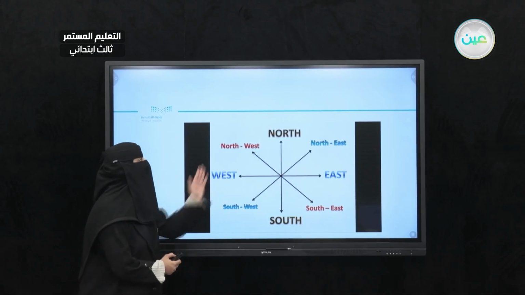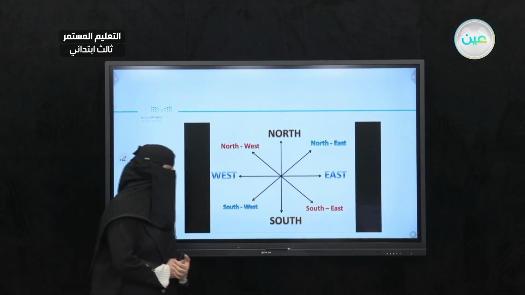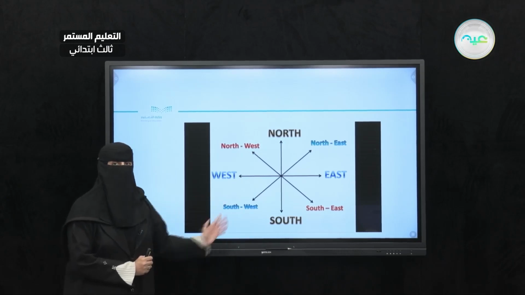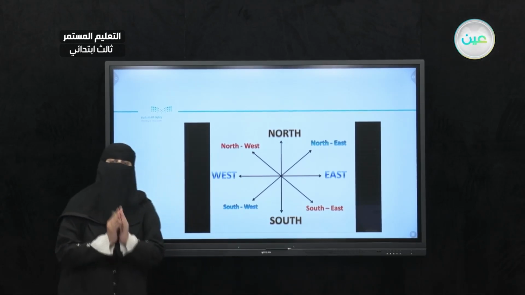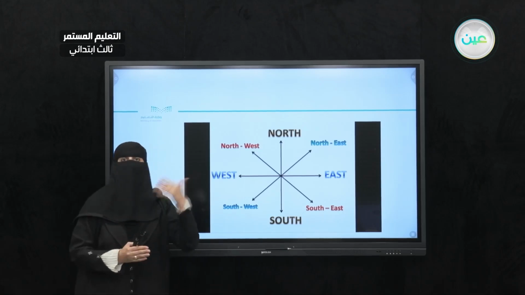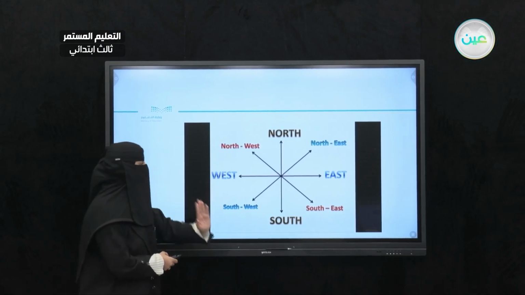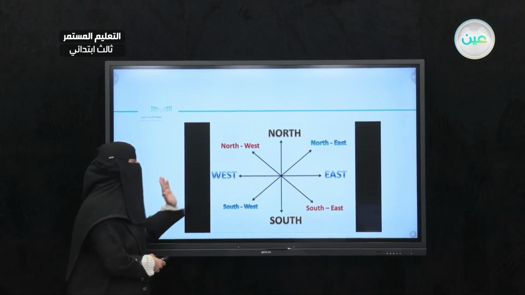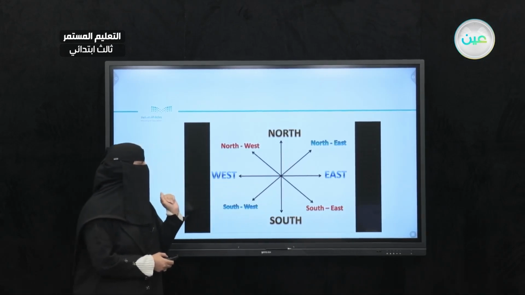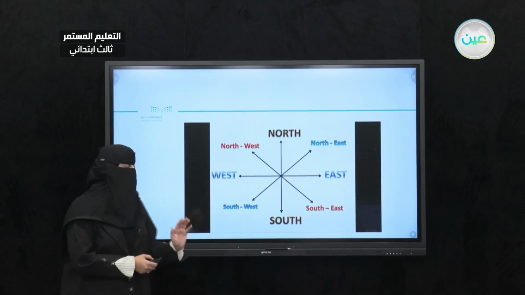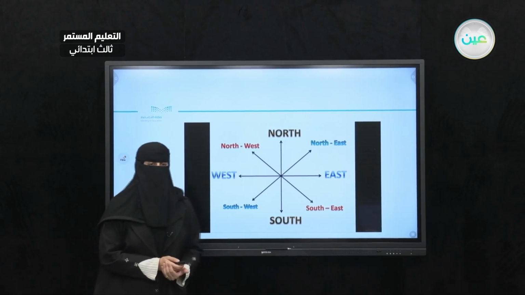So, to give specific direction, notice that we add some more directions here. North, northeast, southeast, southwest, northwest. So beside the 4 essential directions, we added more to go specific. So north, south, east, and west. Also we have northeast, southeast, southwest, northwest. Very good, my dear student.